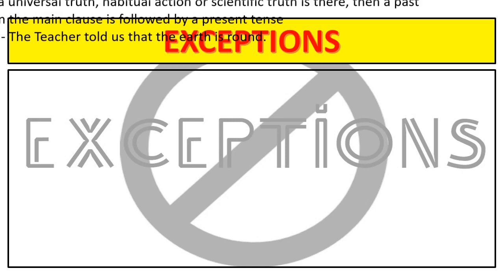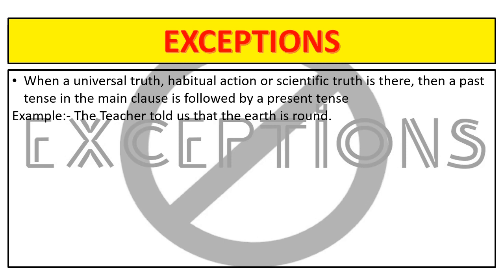Wait. But there are certain exceptions too. Exception number one: in some cases, such as one in which the subordinate clause is a general fact, a routine action, or a universal truth, the tense has to be present, even if the principal clause is a past tense form of the verb. Example: the teacher told us that the earth is round. Here you can see the tense of the principal clause is in past, whereas the tense of the subordinate clause is in present.